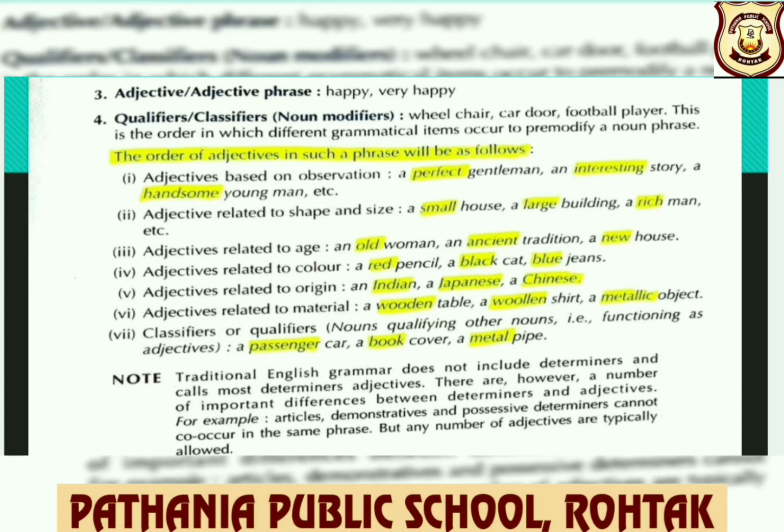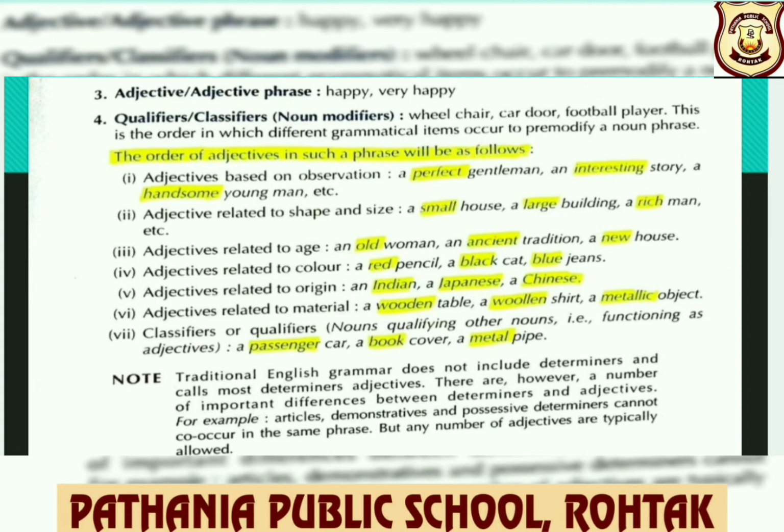The order of adjectives in such a phrase will be as follows. Adjectives based on observation: a perfect gentleman, an interesting story, a handsome young man. So, these are the adjectives based on observation.